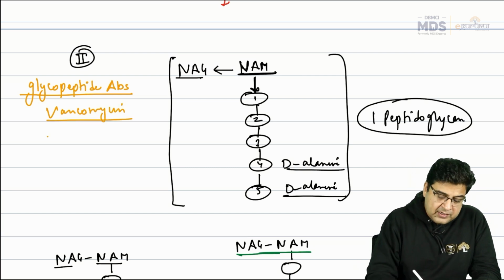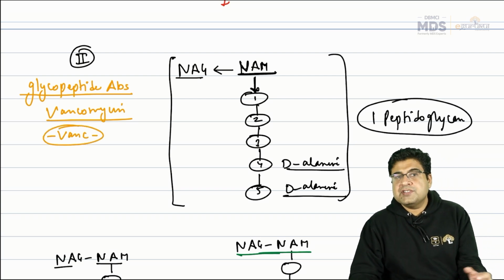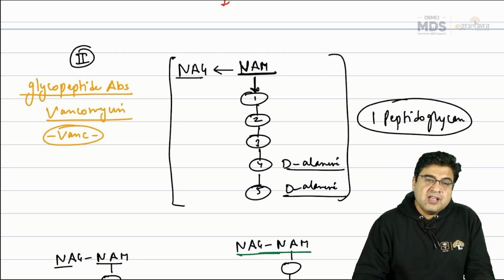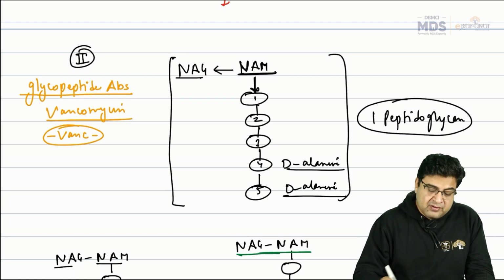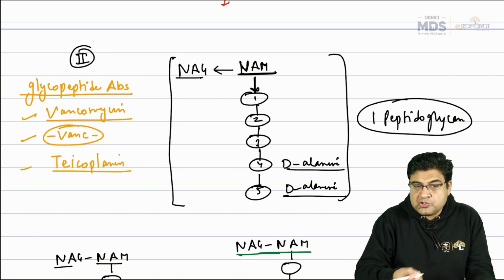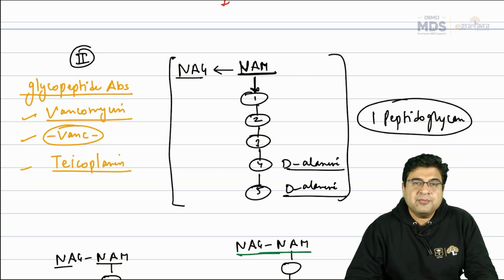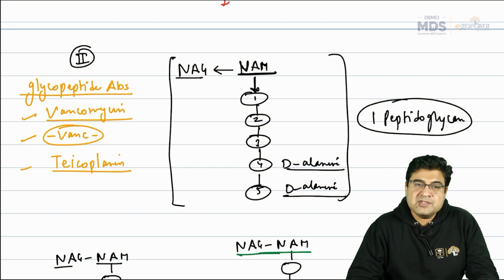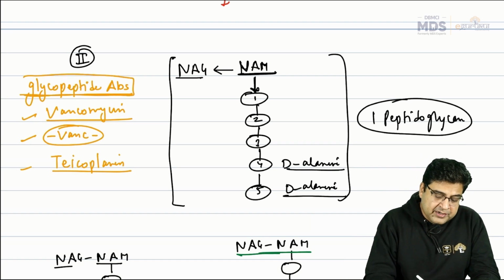Now apart from vancomycin, if any other medicine has the word vanc in its name, that belongs to this class of glycopeptide antibiotics. There is one drug which does not have the word vanc, but still belongs to the same class, that is teicoplanin. So vancomycin, teicoplanin, dalbavancin, telavancin, all these medicines have the word vanc. All these medicines are glycopeptide antibiotics.